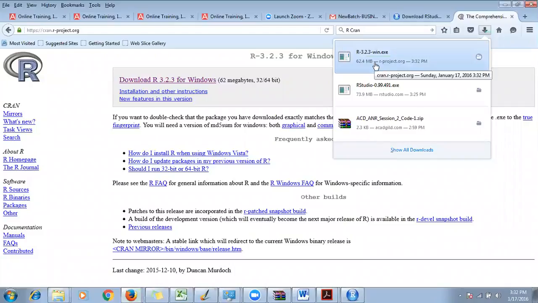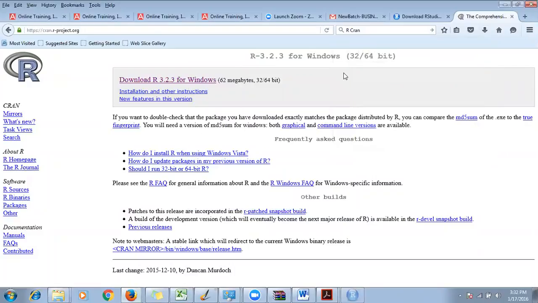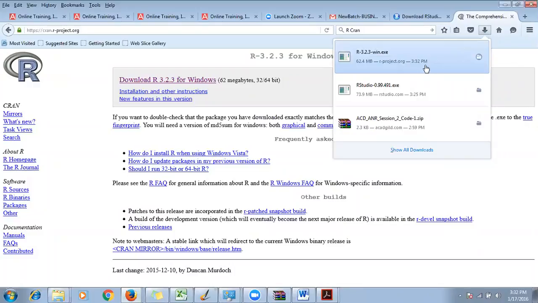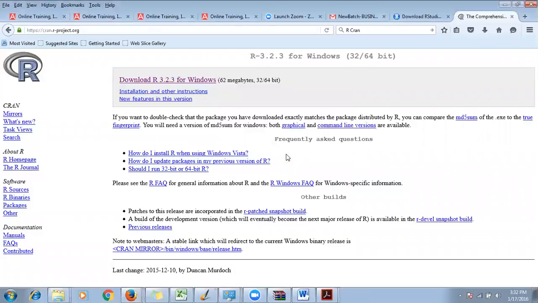Okay. So my R is downloaded. Let me just close this, because it says choose R installation, and I don't have R installed. So I'll just close this RStudio window. Once I install the R version, I'm going to open RStudio again. For the time being, I'm going to install R. Because it's asking me for admin access, I say yes.